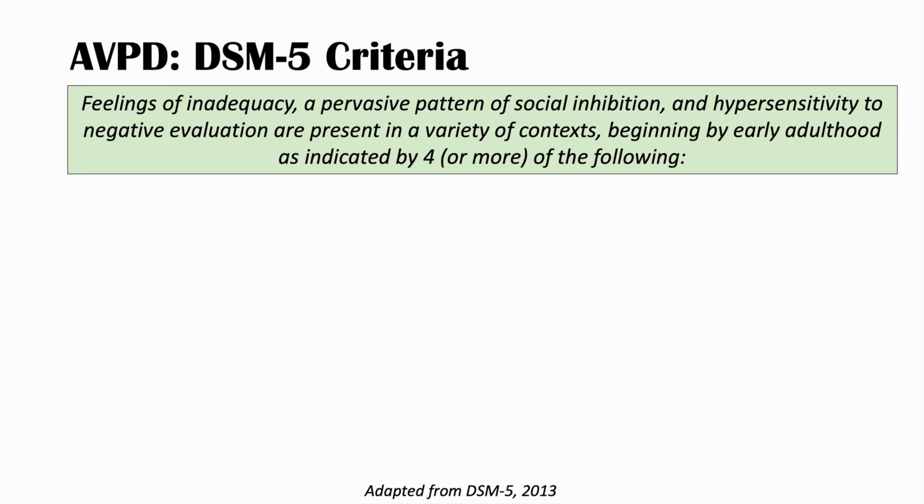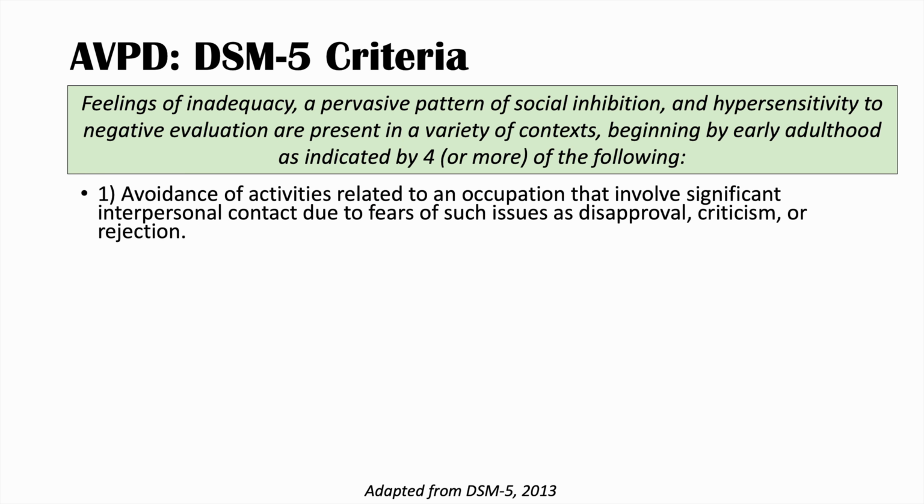So why this becomes a personality disorder is because this is more generalized. We see this in a variety of different contexts, as opposed to some other conditions where it might be more specific situations. And this condition begins by early adulthood, and we're going to see what these 4 or more of the following are. So the first point is that they have avoidance of activities related to an occupation that involve significant interpersonal contact due to fears of such issues as disapproval, criticism, or rejection.